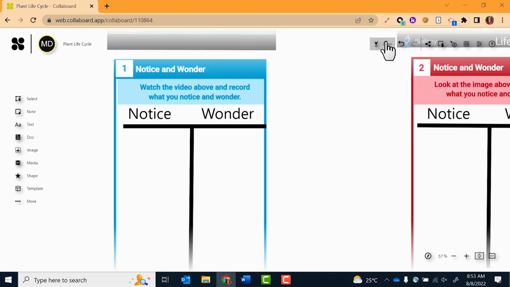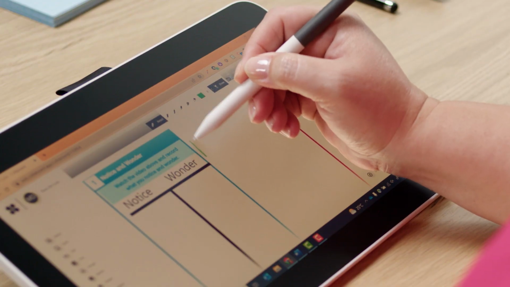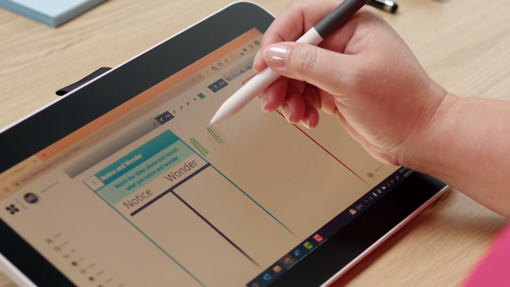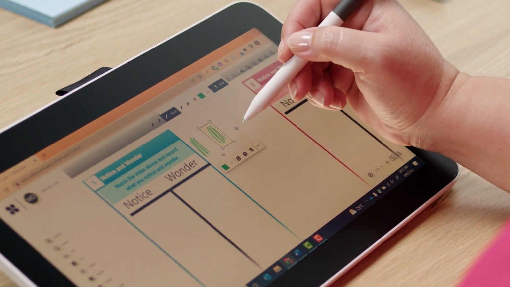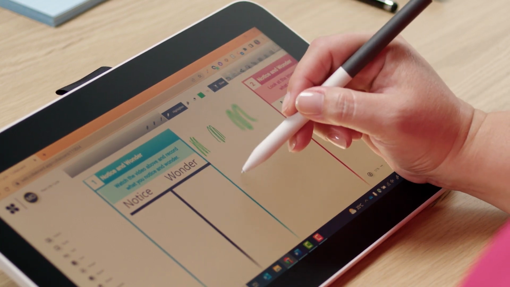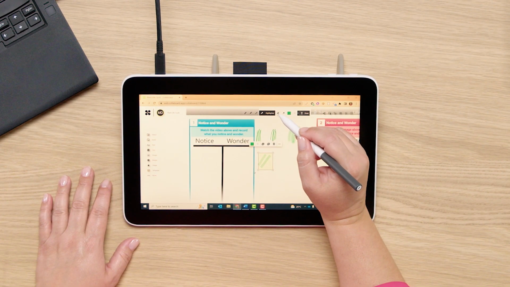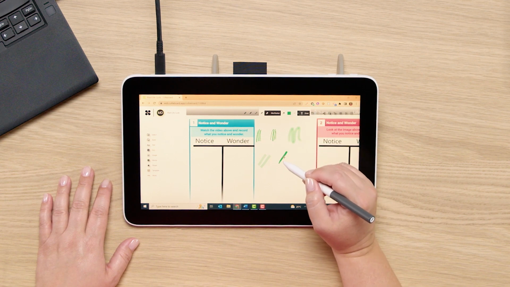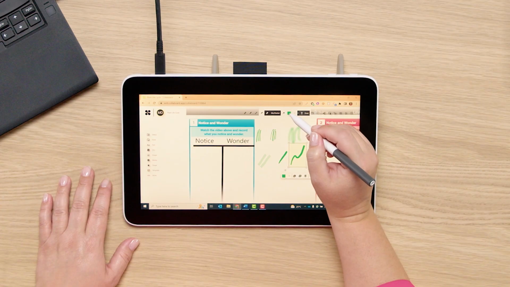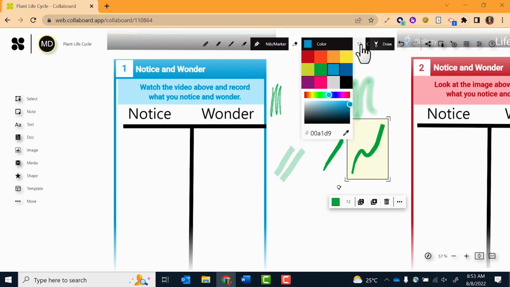Click the Draw tool at the top of the screen to choose your preferred tool, which can be a pencil, a pen, a brush, a highlighter, or a nib marker. You can also select your color and pen size.